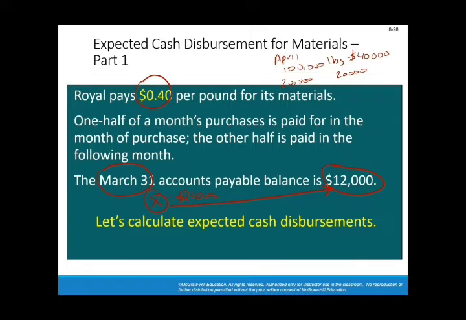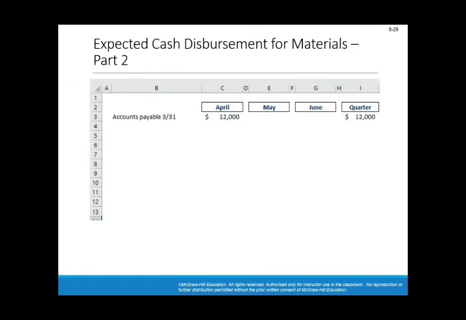Now let's prepare or calculate expected cash disbursements. For April, the first thing you need to pay is the accounts payable balance from March, the end of March balance, which should be offset in April before paying anything else.